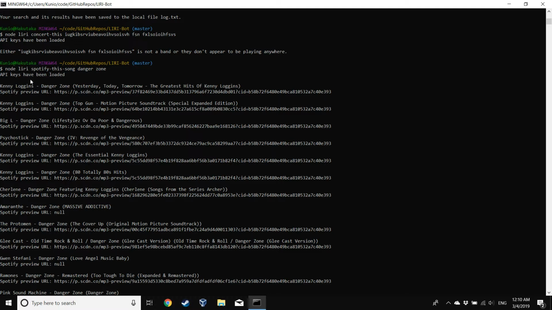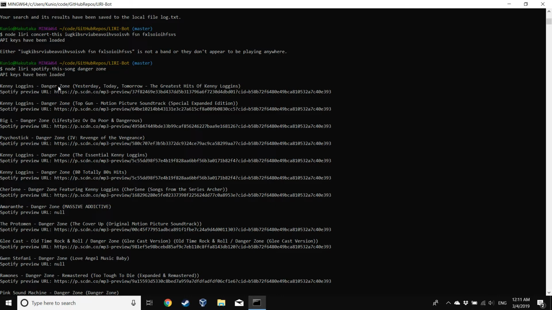All three of these meaningful commands have their API keys in the .env file, because I don't want any of it public, even though some of them already are. So we can see that Kenny Loggins performed Danger Zone. It appeared on the album Yesterday, Today, Tomorrow, which is the greatest hits of Kenny Loggins. So we've got the name of the artist, the name of the song to confirm, and then the name of the album.